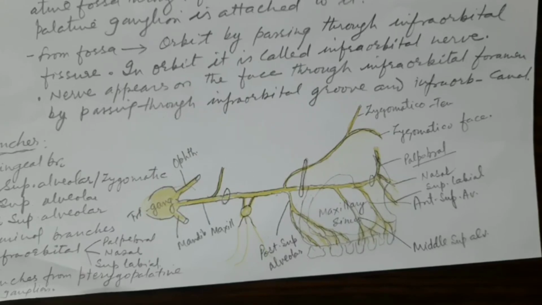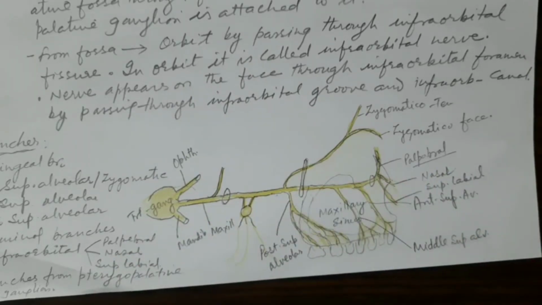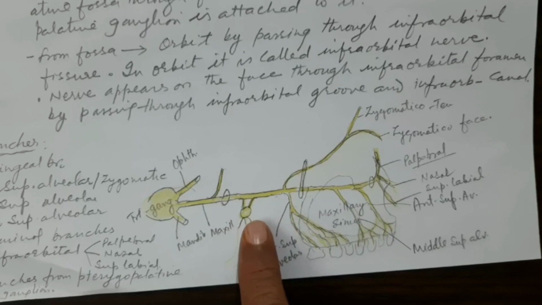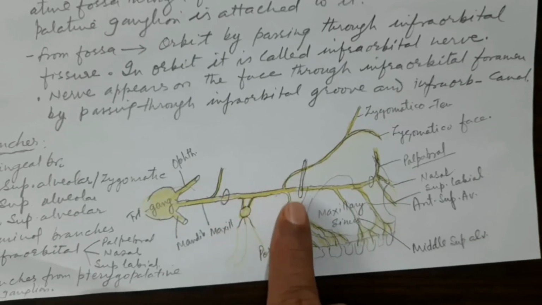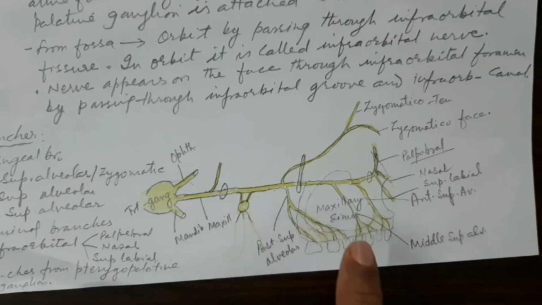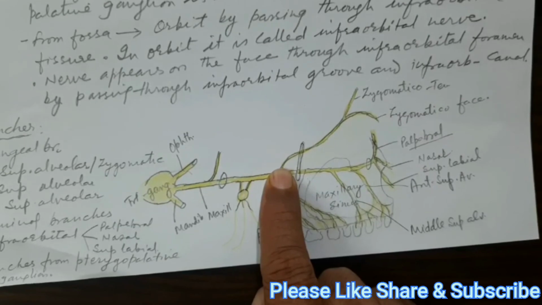So these are the various branches of the maxillary nerve, and remember that it is purely sensory. Branches are given first into the middle cranial fossa, the meningeal branch, then into the pterygopalatine fossa, the ganglionic branch through which the ganglion is hanging, then the posterior superior alveolar and the zygomatic branch.